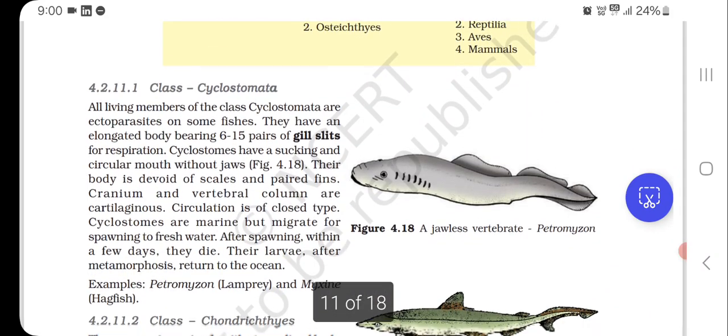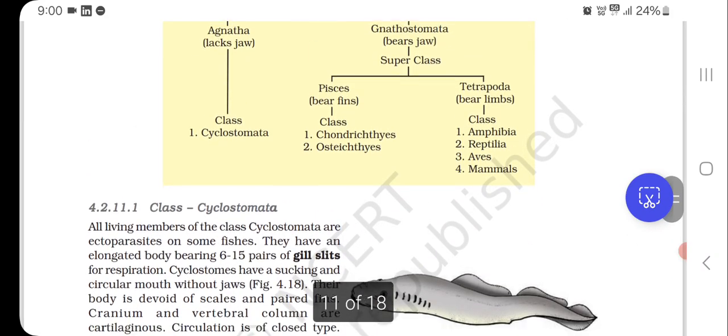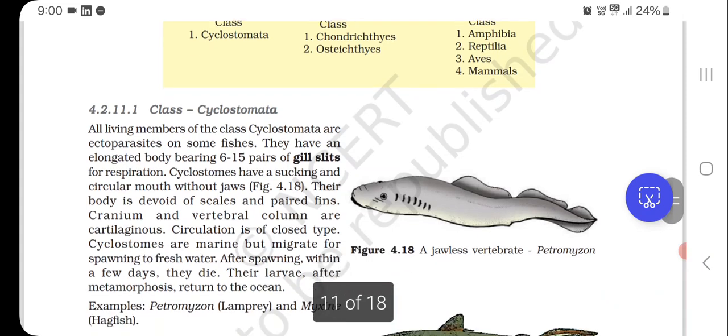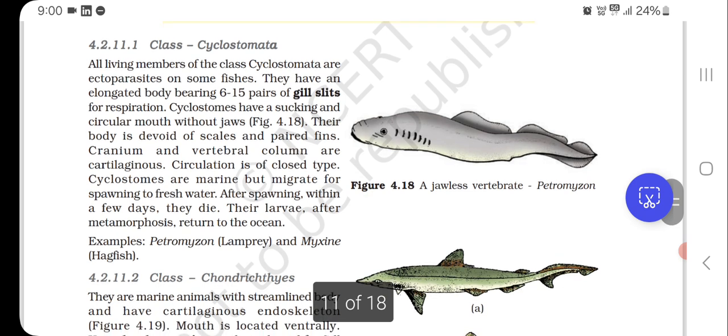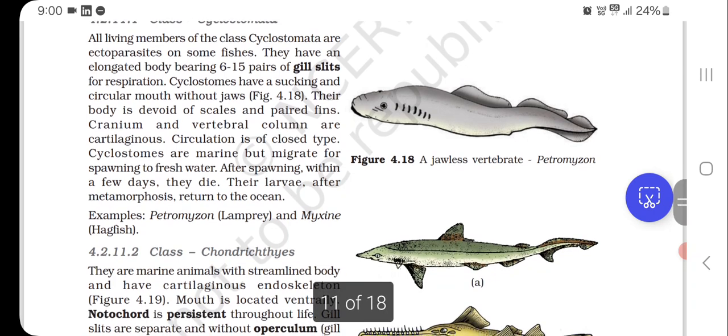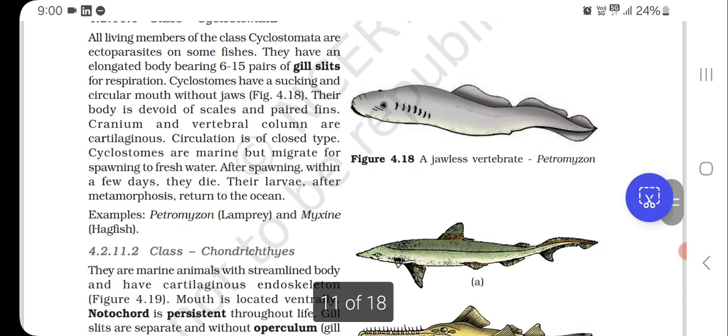So here is the first class of Agnatha, Cyclostomata. All living members of Cyclostomata are ectoparasites on some fishes. They have an elongated body bearing 6 to 15 pairs of gill slits for respiration. Cyclostomes have a sucking and circular mouth without jaws. Their body is devoid of scales and paired fins. Cranium and vertebral column are cartilaginous. Circulation is of closed type.